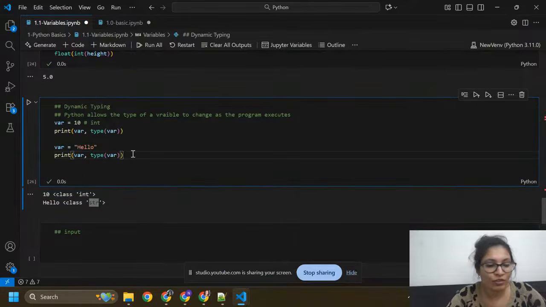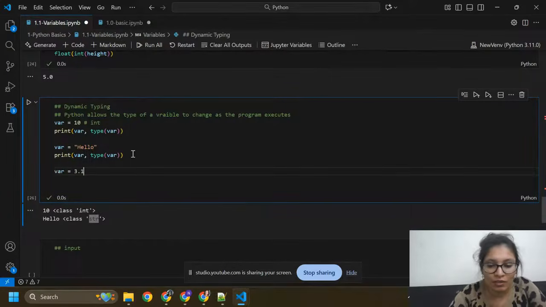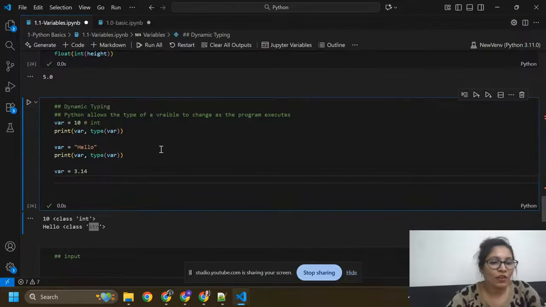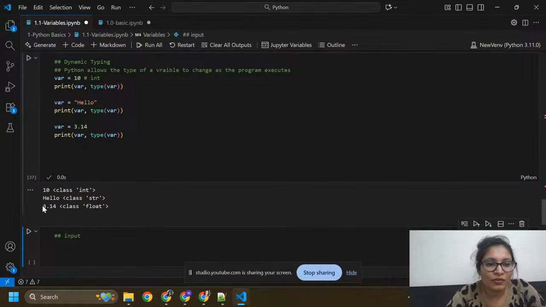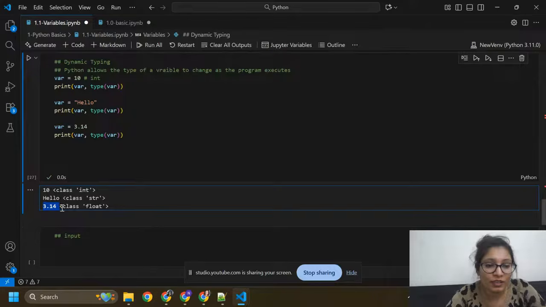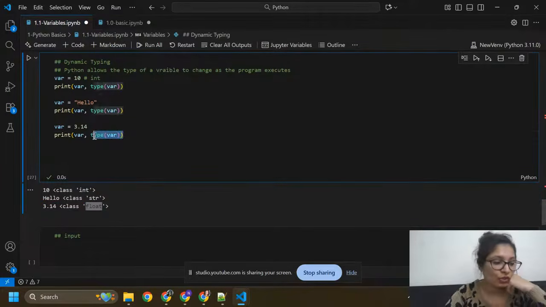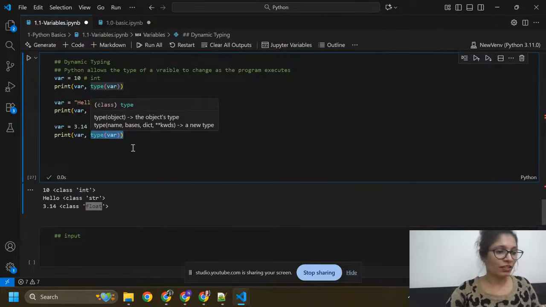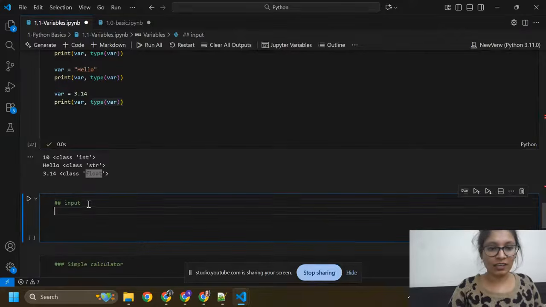Now again I'm going to use another number that is a float, 3.14. Okay, now I am going to print it. So I got 3.14, and its class is float. So I have a variable in float. Now I move to the next line.